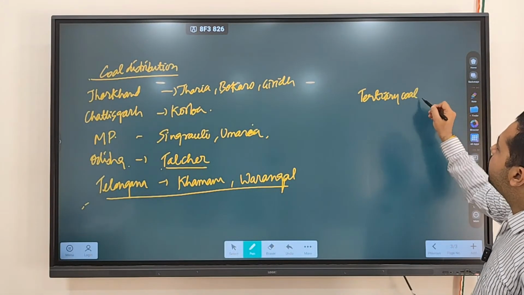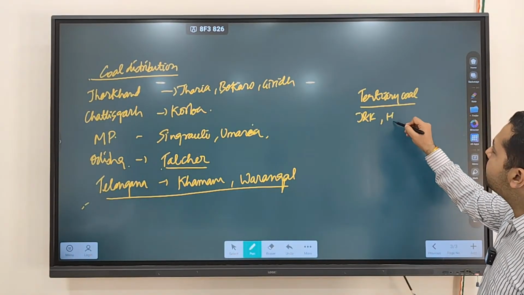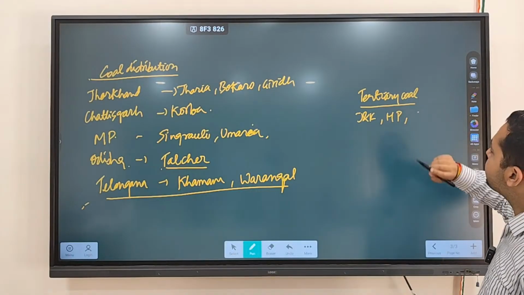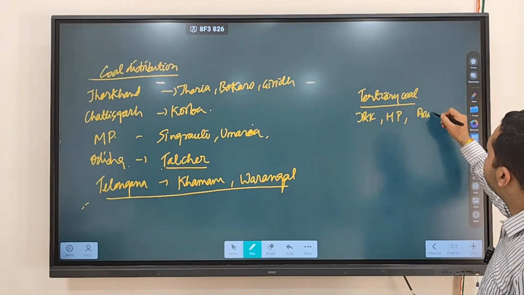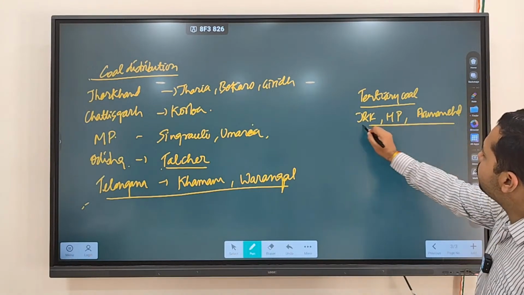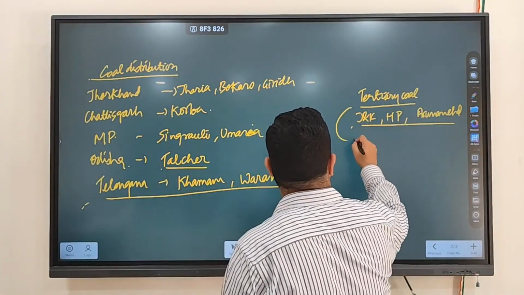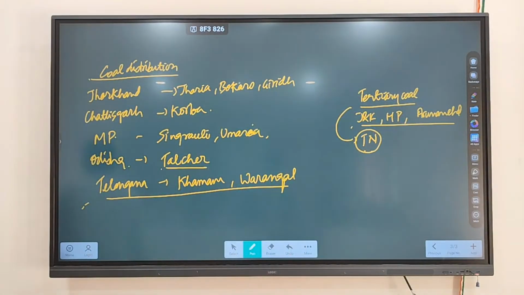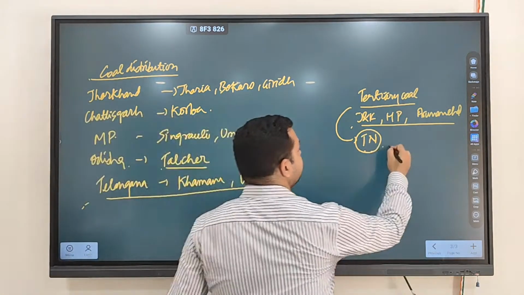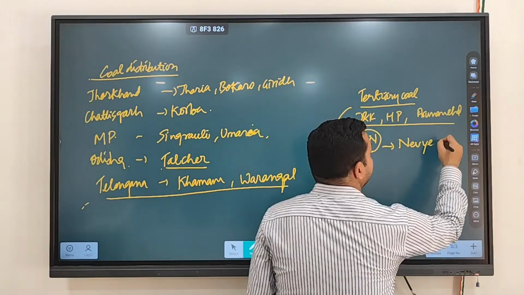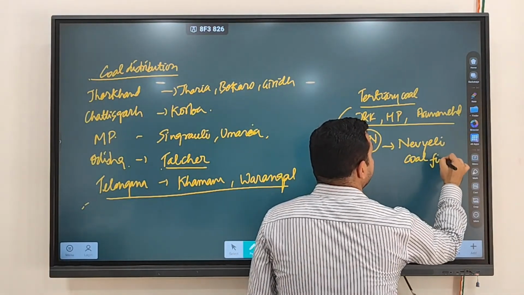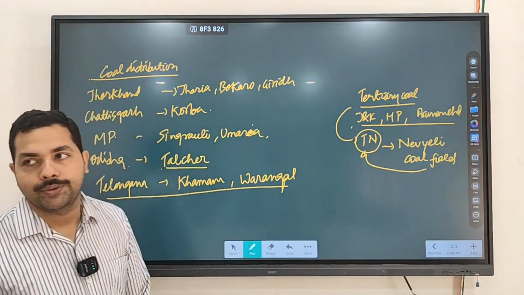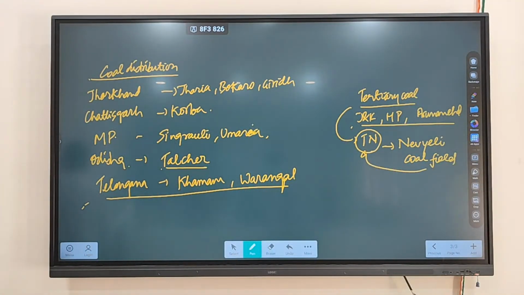Tertiary coal you're going to find in Jammu and Kashmir, Himachal Pradesh, and Arunachal. There you'll find tertiary coal, along with some tertiary coal also found in Tamil Nadu. Those are the regions where you'll find the Neyveli tertiary lignite field, the Neyveli coal field. This coal field is found in Tamil Nadu.